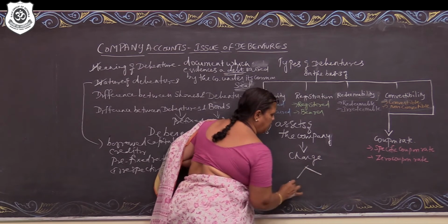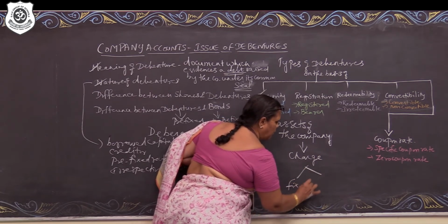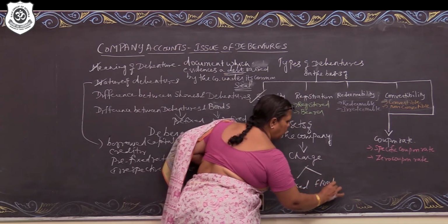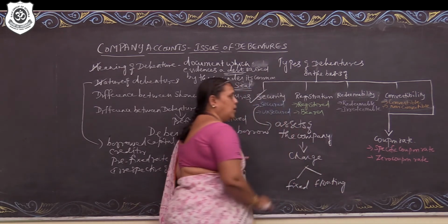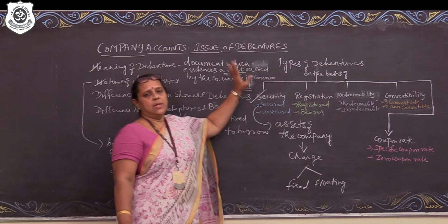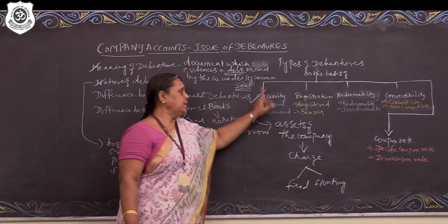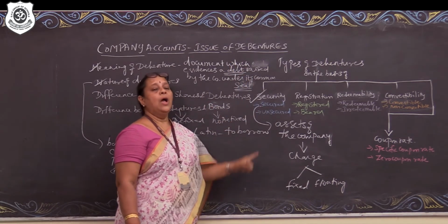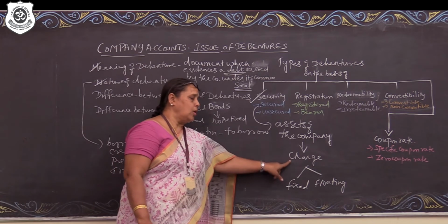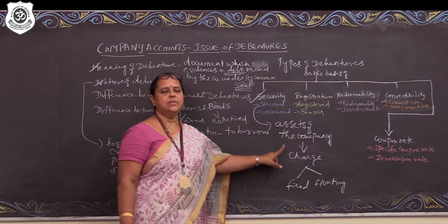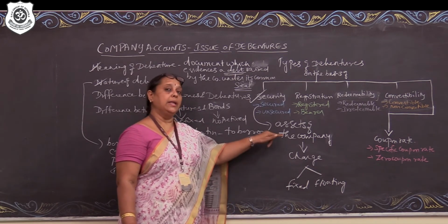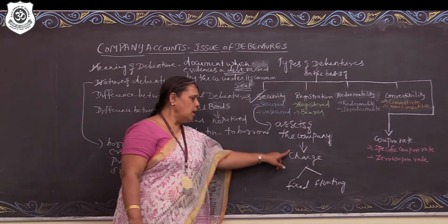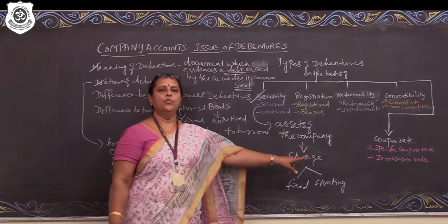The charge can be broadly classified into fixed charge and floating charge. So, secured debentures are those debentures which are secured against the assets of the company, and that security is called a charge. That means when debentures are issued, the company is creating a charge. Fine. The charge may be a fixed charge or a floating charge.